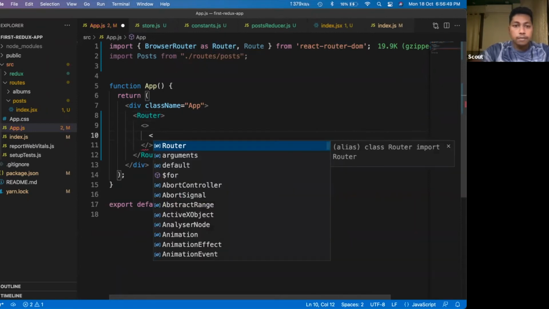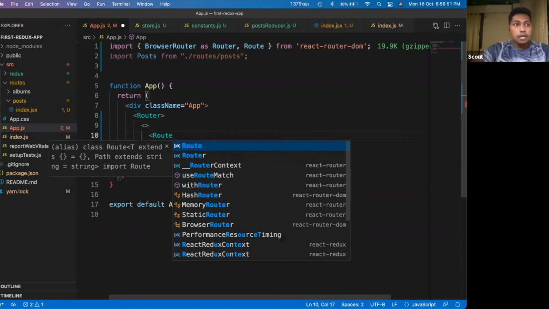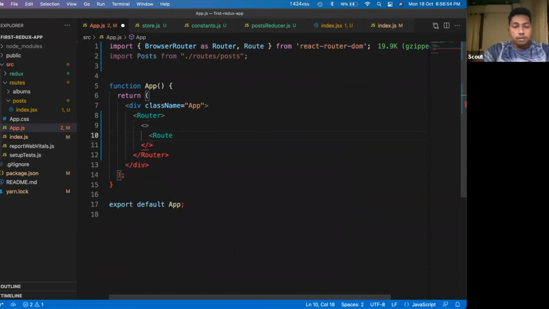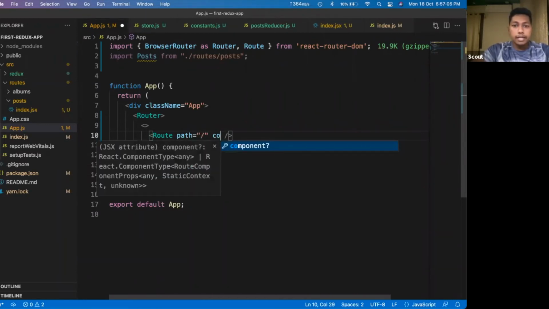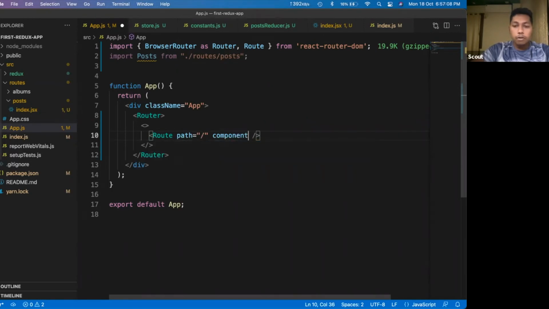So how do we define different routes? Here I will define one single route. Whatever path we have in our URL, if the path is only a single slash, in that case I would like to render the posts component.